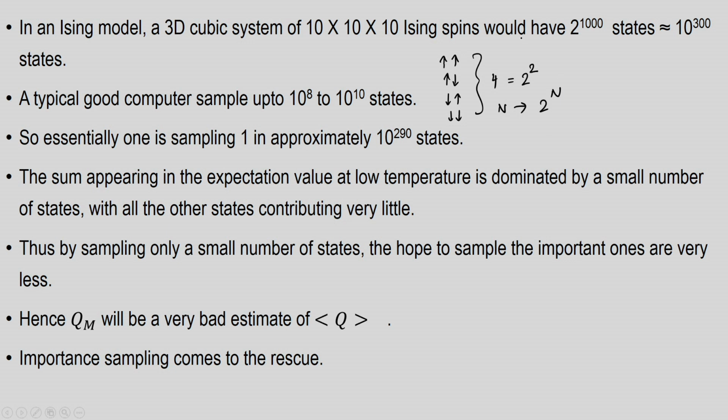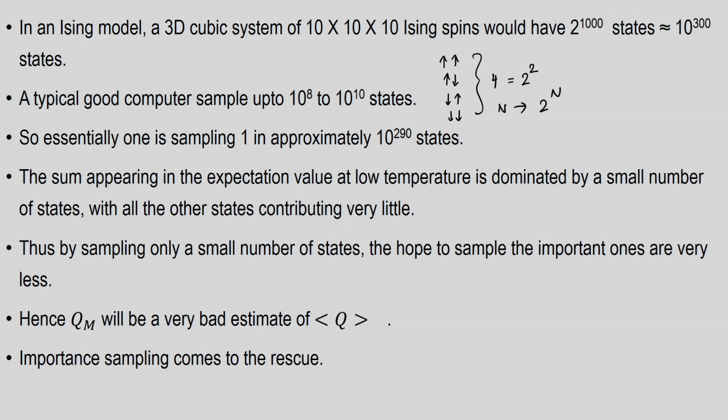Now, since we have 1000 spins, 10 into 10 into 10, arranged on a simple cubic lattice, you will have 2 to the power 1000 states, and that is a very, very large number, close to 10 to the power 300 states. If you really have to sample 10 to the power 300 states, no physical computer available even today would be able to sample them, and neither is there a need to do that. A typical good computer would do up to something like 10 to the power 10 states. So, you are leaving out about 10 to the power 290 states from the 10 to the power 300 states.